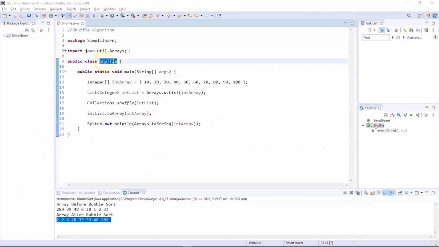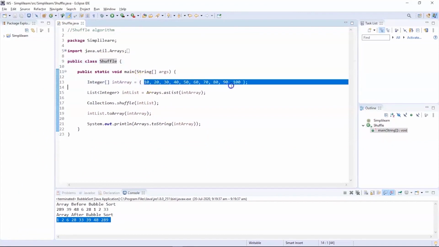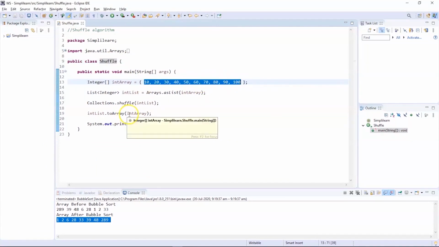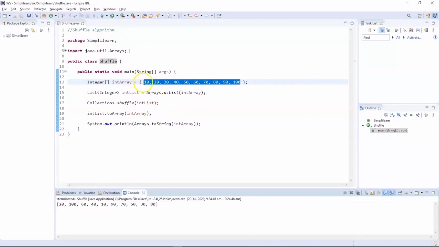You can see the program written on my screen is an example for the shuffle algorithm. We have an array which has the elements completely sorted in ascending order, from 10 to 100. Now when we run the shuffle algorithm, these elements will be completely shuffled in a random order. Let's execute this program and see the output. You can see the elements which were in ascending order are now completely shuffled. So this is how the shuffling algorithm works.